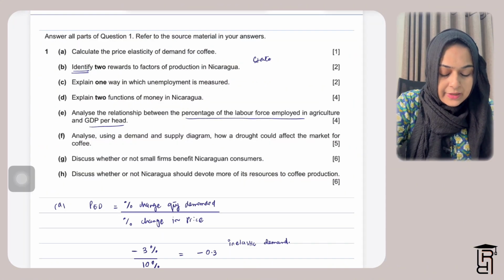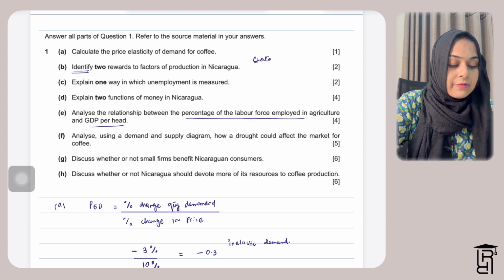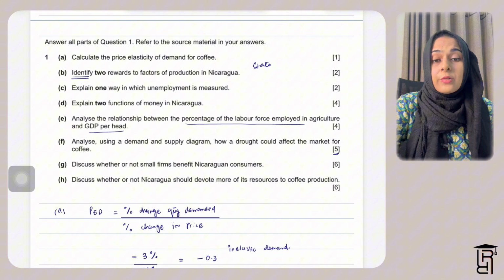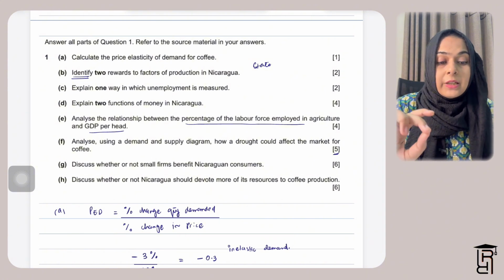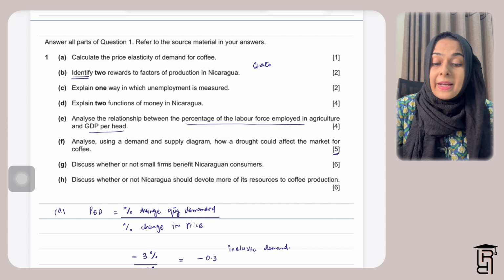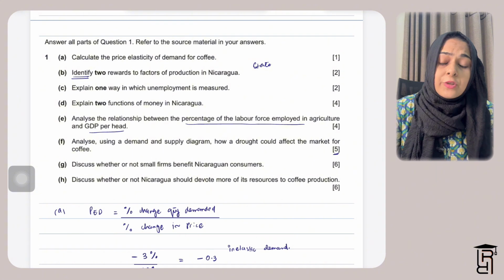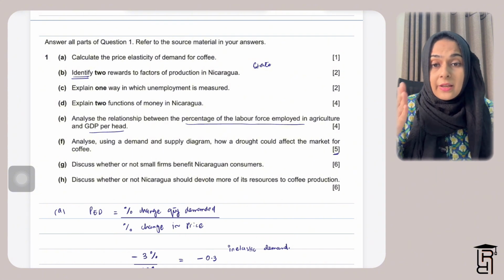Okay, so the next part here says analyze using a demand and supply diagram how a drought could affect the market for coffee. They have given you this question for 5 marks. Normally, whenever they ask you to make a graph in your O level economics exam, the maximum marks for the graph is 4 marks, and 1 mark is for the analysis that you need to write below your diagram, telling what is happening in the diagram.